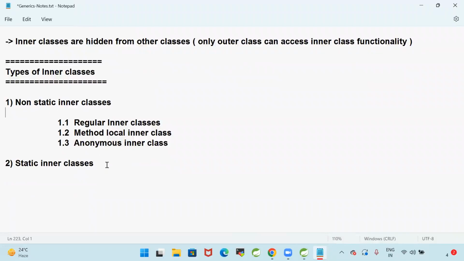So inner classes are divided into non-static inner classes and static inner classes. An inner class created by using the static keyword is called a static inner class.